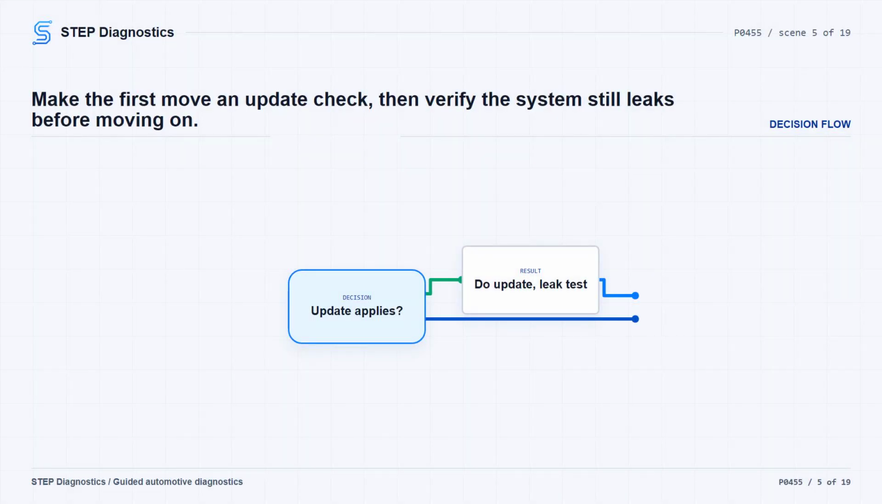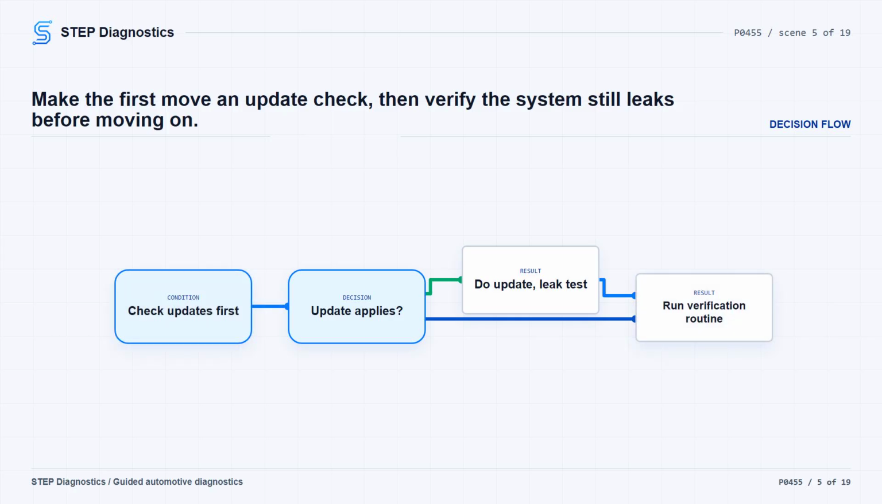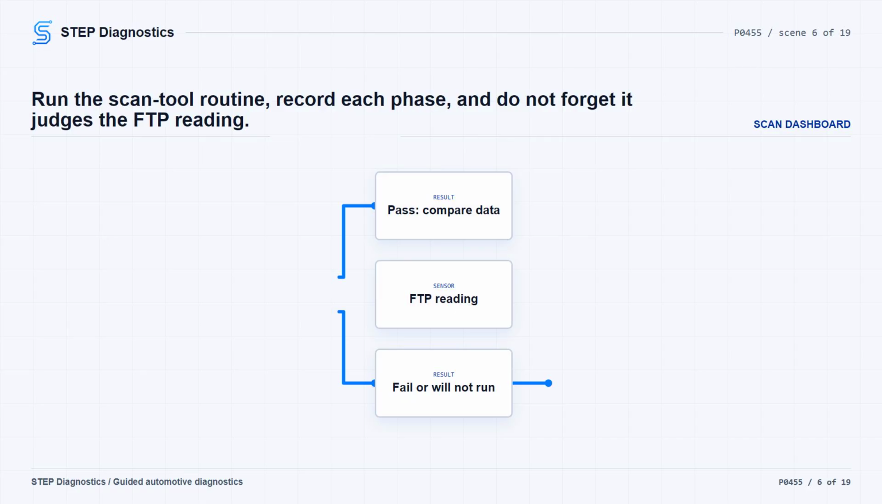Before you get deep into leak testing, check for any applicable bulletins or PCM flash updates related to this fault. If one applies, perform it, then leak test the system to make sure the system is not leaking before continuing. If there is nothing applicable, move on to the verification routine. Turn the ignition on and run the small leak verification test routine with the scan tool. Follow the screen prompts and document the results from each phase. If the routine passes, the system may be sealed at that moment, so compare the routine results against the expected manual test behavior before doing any repair.